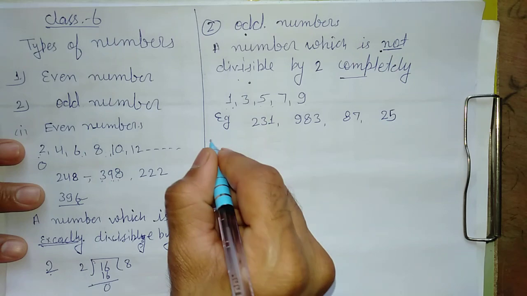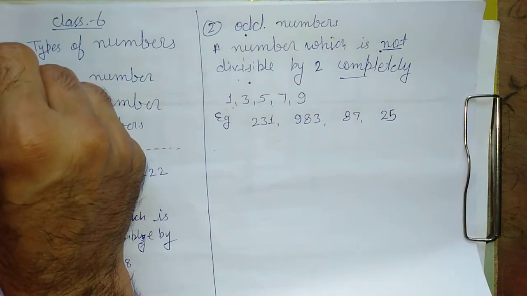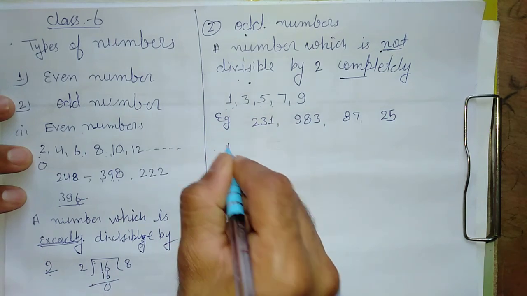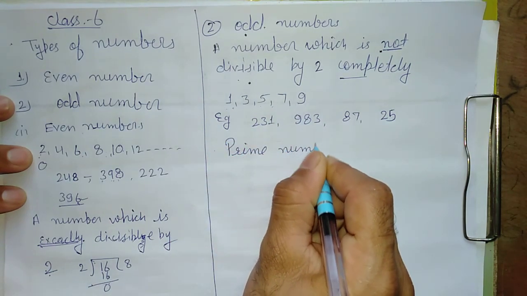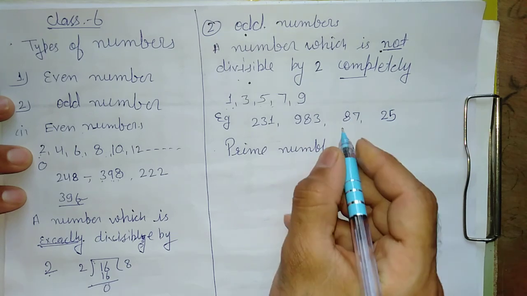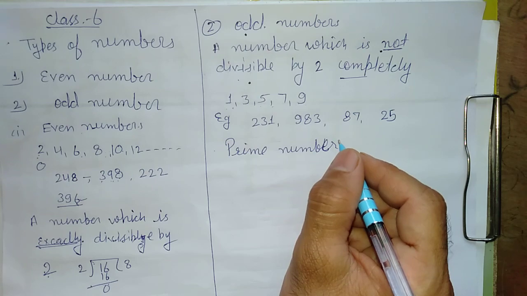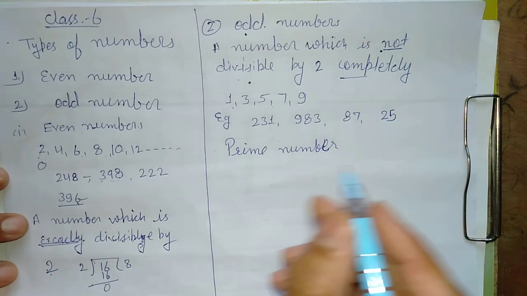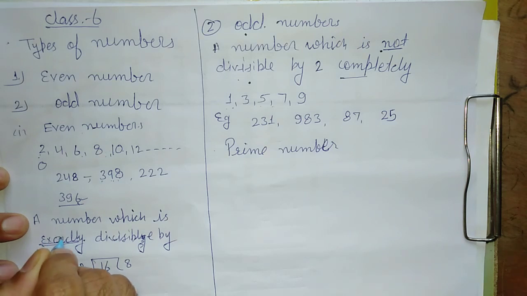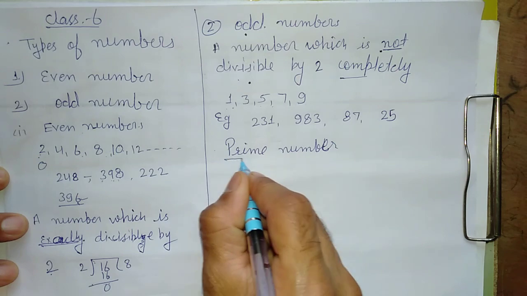The next topic is prime numbers. This was the type of number. Now the third one is prime number. What are prime numbers?